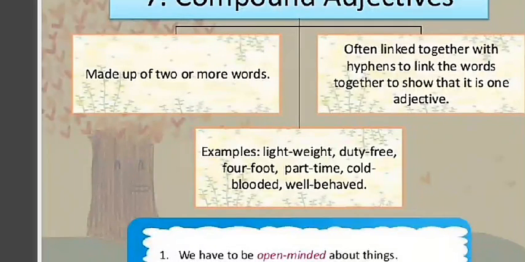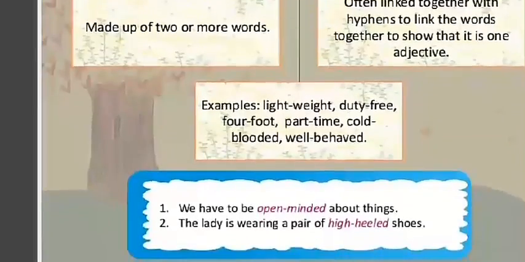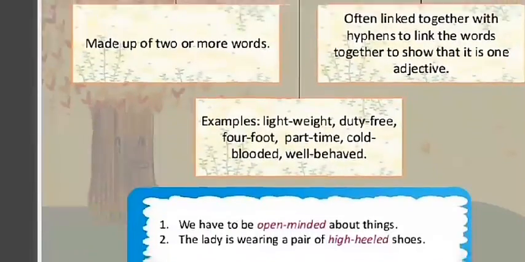These compound adjectives are often linked together with hyphens to show that it is one adjective, like lightweight, duty-free, four-foot, part-time, cold-blooded, well-behaved. These are the compound adjectives.